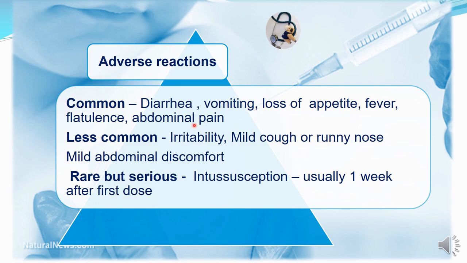Now the adverse reactions of rotavirus vaccine. The common ones are diarrhea, vomiting, loss of appetite, fever, flatulence, abdominal pain. Less common is irritability, mild cough or runny nose, and mild abdominal discomfort can occur. Rare but serious complications are intussusception, which occurs usually 1 week after the first dose.